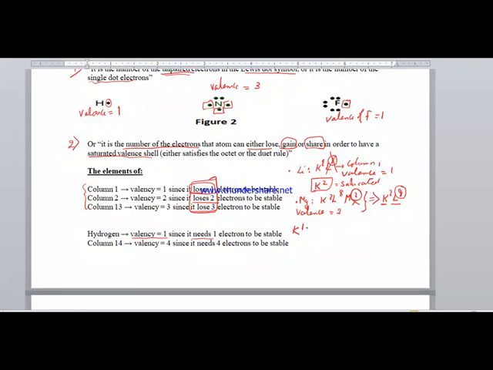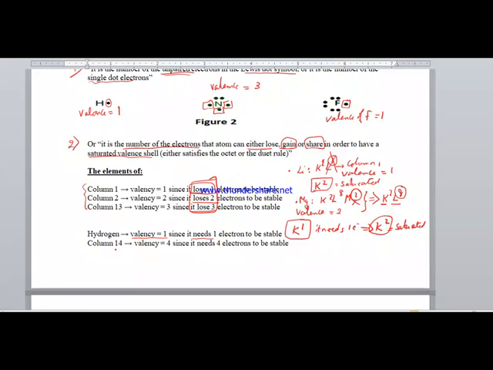In order for this energy level to be saturated, it needs another electron to become K2, which is a saturated energy level.